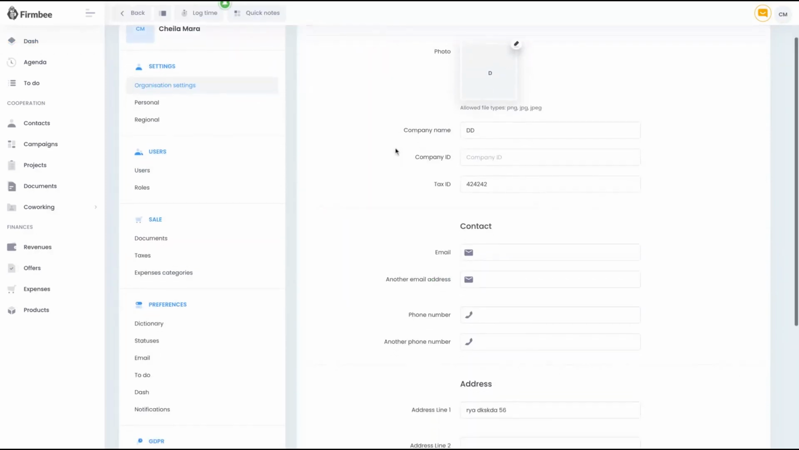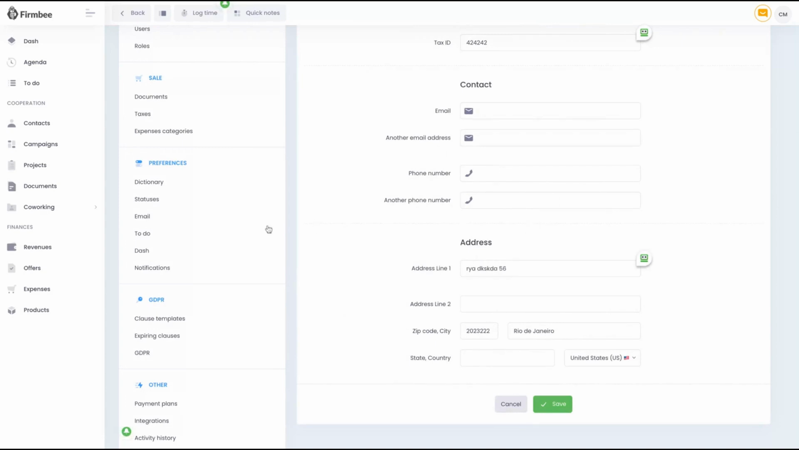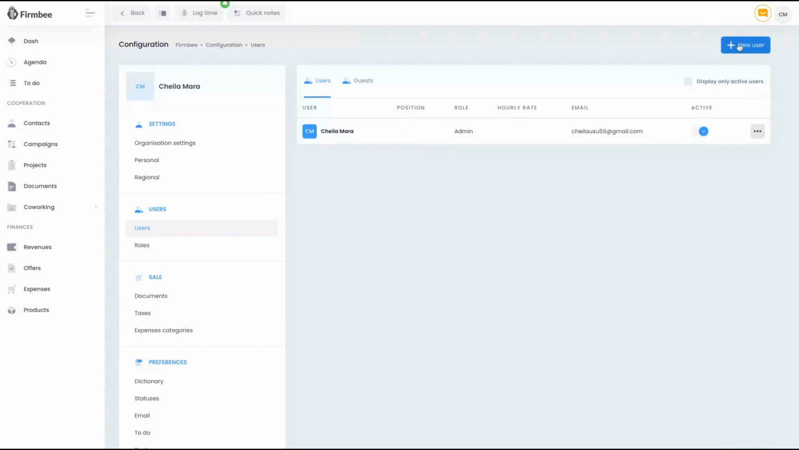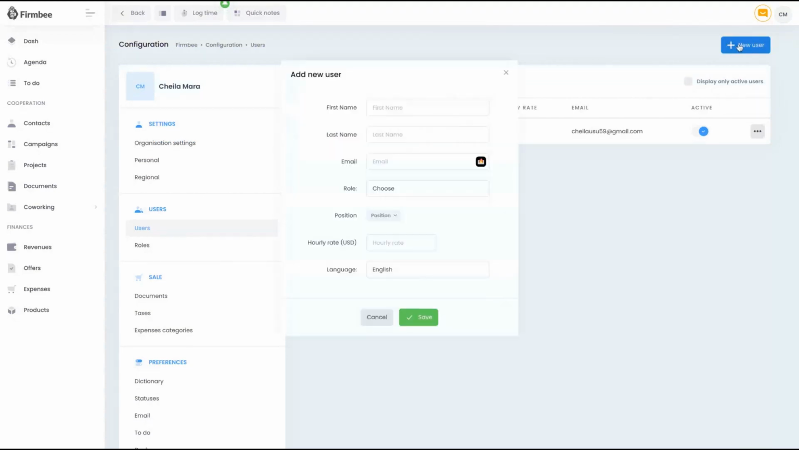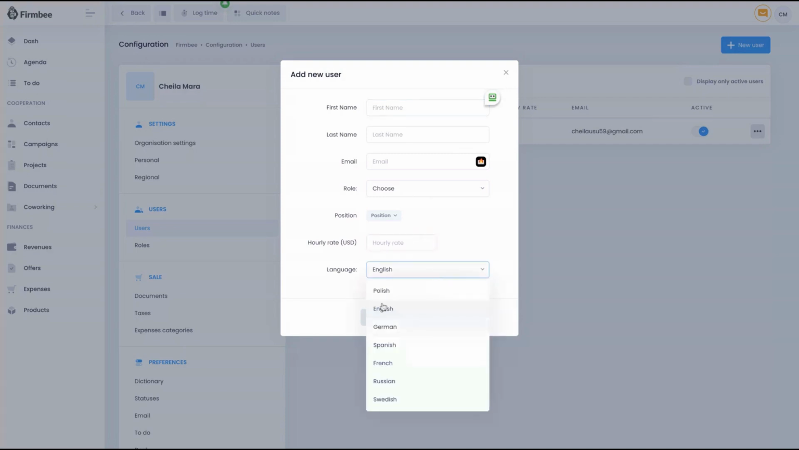In the organization settings, you can set up your company name, ID, tax, email, and all the basic information you need to generate invoices. Users is where you can invite, of course, new users and establish their roles. So you invite them with name, surname, email, and that's it. Also, you can select their language. Yes, they can see the dashboard in their language.